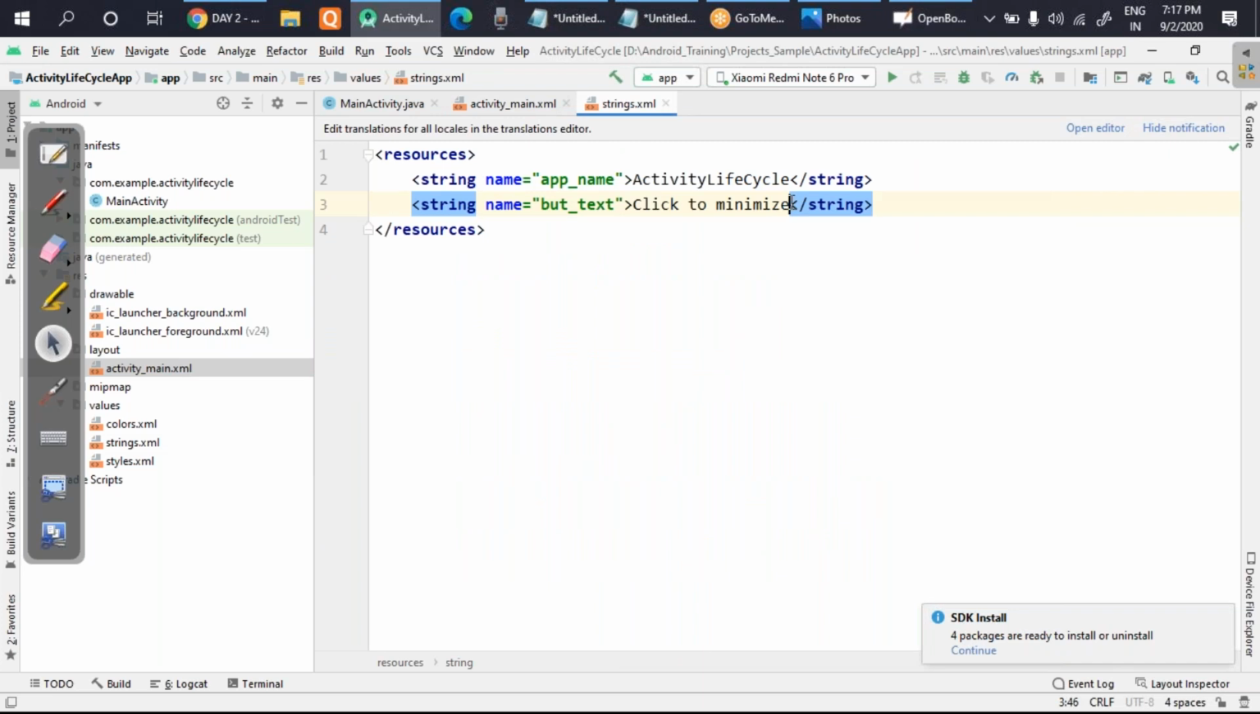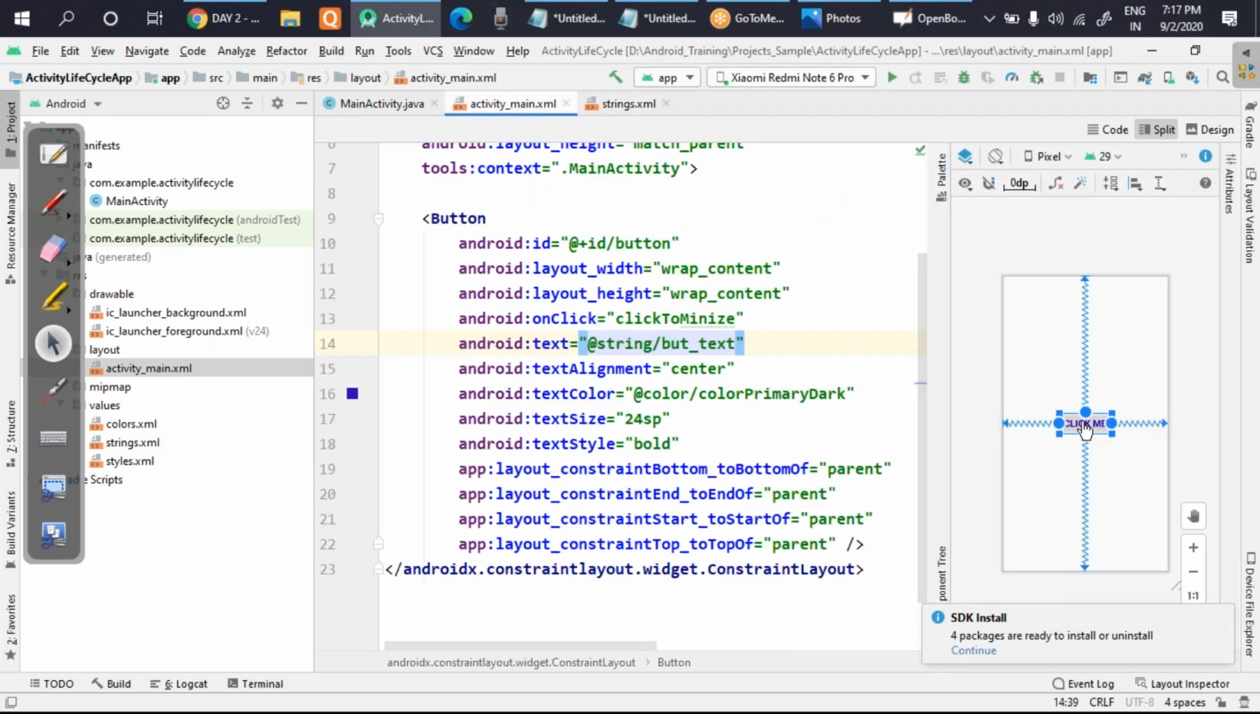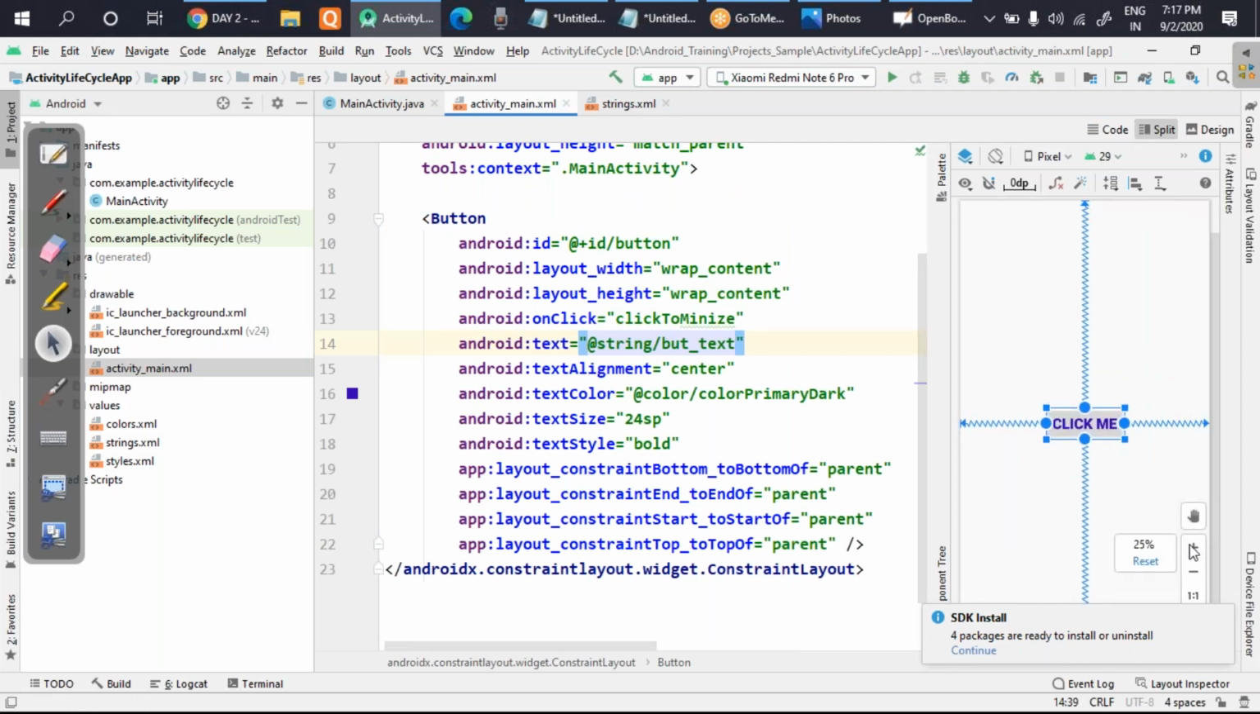Suppose I show you one more change. Instead of click to minimize, I'm writing here click me. Whatever you write will be reflected. I have saved here and I'm moving here. Can you see it has automatically become click me? I hope this is visible to all of you. So this is all about storing. We are not going to use hard coded strings. We will be using the variable-value format. Now let's move to the backend code.